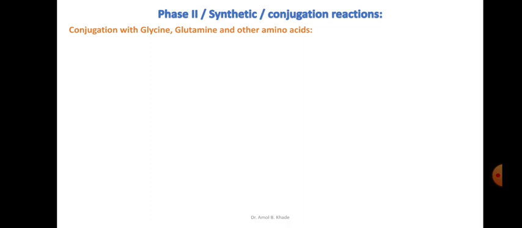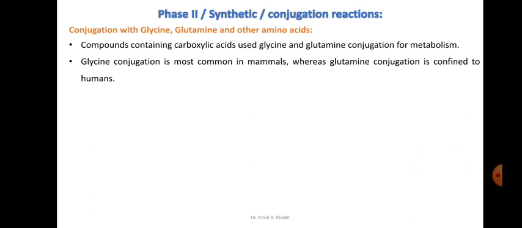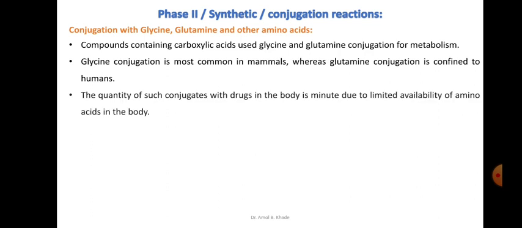Then the third is the conjugation with glycine, glutamine and other amino acids. Compounds containing carboxylic acids use glycine and glutamine conjugation for their metabolism. Glycine conjugation is most common in mammals, whereas glutamine conjugation is limited only to humans. The quantity of such conjugates with drugs in the body is very minute due to the limited availability of the amino acids in the body.